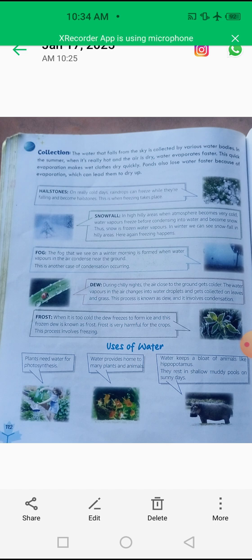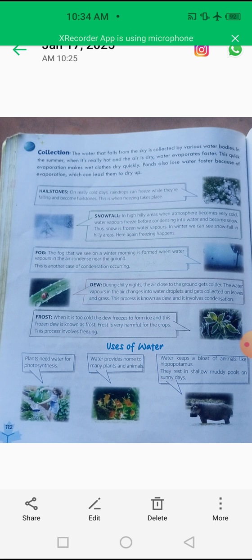So students, some animals live in water, and we know them as aquatic plants or aquatic animals. They come under aquatic life. Okay, so water also provides a home to many plants and animals.